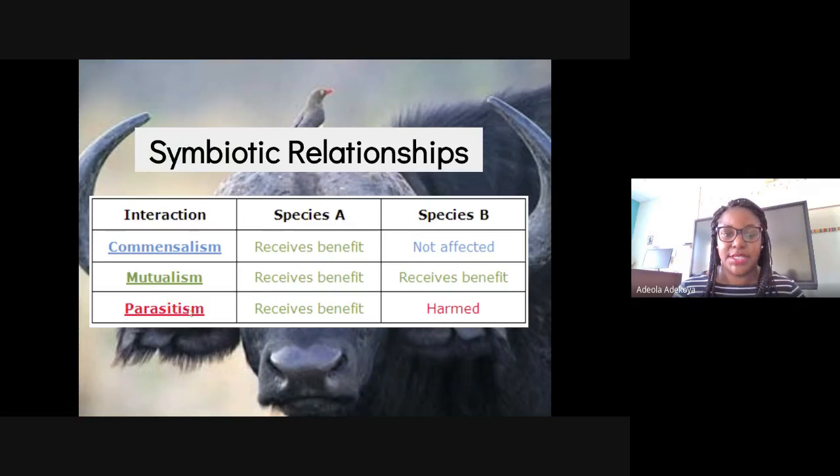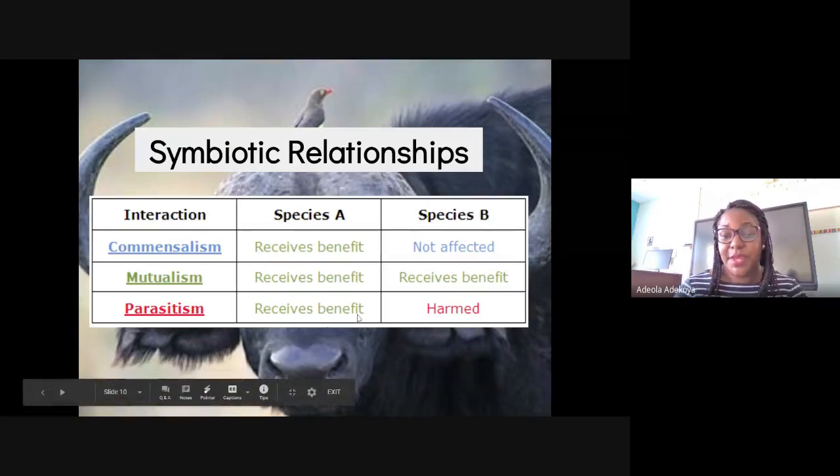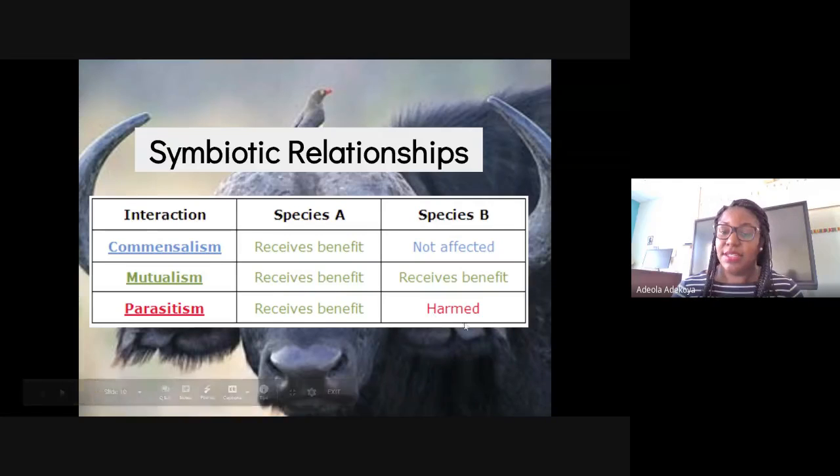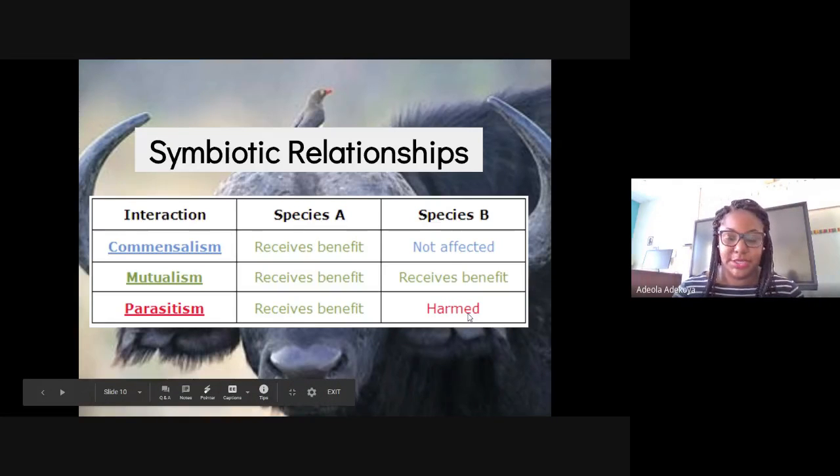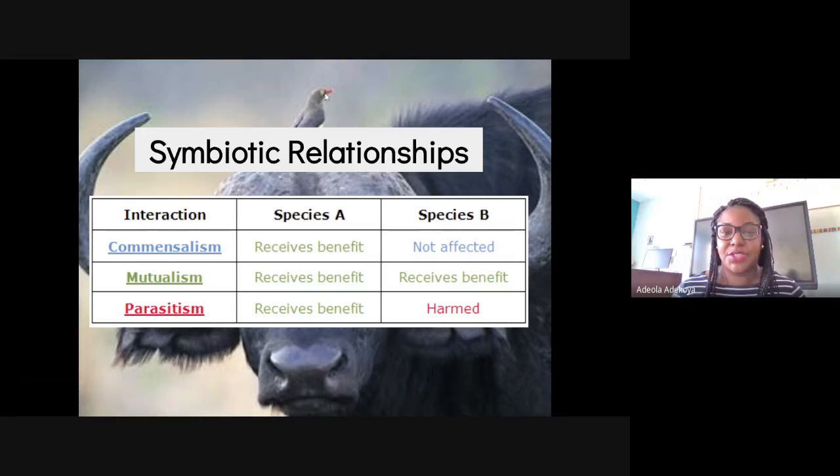And then parasitism, the first species benefits, and then the other species gets harmed. All right, so we've been talking about interactions between organisms in an ecosystem and how they interact with each other. All right, and that right there concludes our lesson for today.